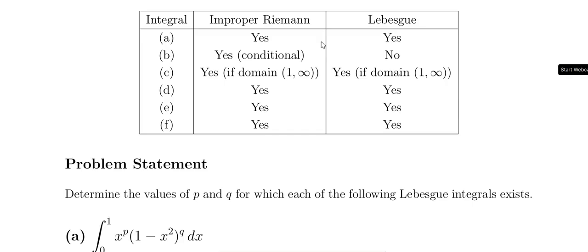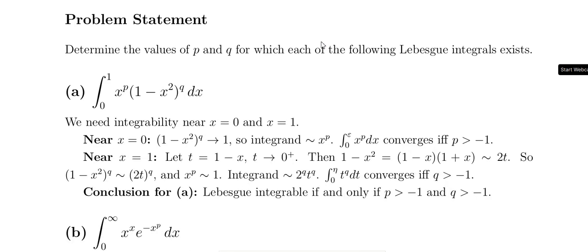Okay. Similarly, this is another problem. So, what are the conditions for the Lebesgue integral to exist. Only the Lebesgue integral exists for this problem, that is p greater than minus 1 and q greater than minus 1, near x equal to 0 and x equal to 1.